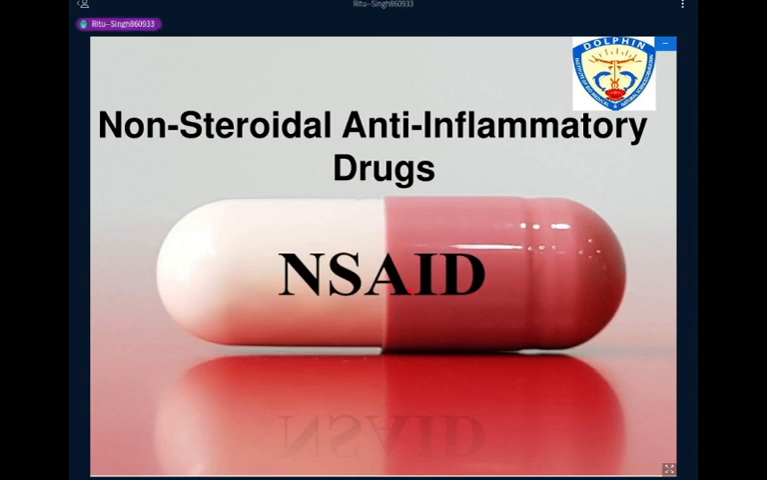Relevance of this topic in your exam: it will be covered in your paper as a long question. So, at objective level, you should know what is a non-steroidal anti-inflammatory drug and their therapeutic uses. And at subjective level, we discuss classification and mechanism of action of these drugs.